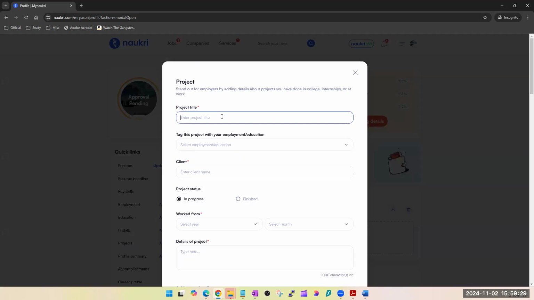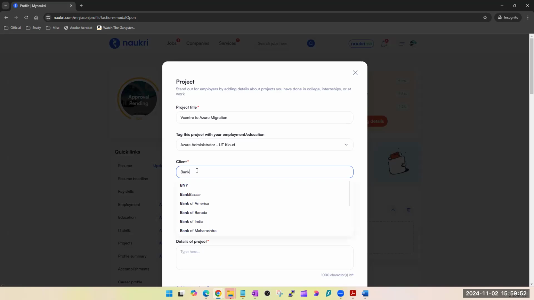Give a title. It could be anything, let's say vCenter to Azure migration. Under which employer have you done this? Client name, you don't have to give the exact client name.